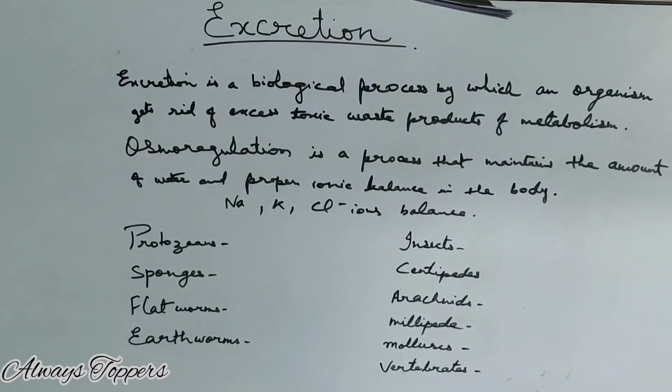So if I talk about the process of ejection, that will not come under the process of excretion, because in the case of ejection we are just getting rid of the excess of items which you eat, but that is not coming from inside the cell. So we cannot take the process of ejection as the process of excretion. In excretion, it is important that the process occurs inside the cell and toxic substances are formed.